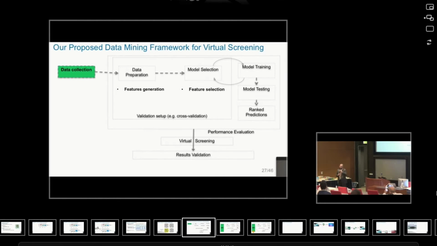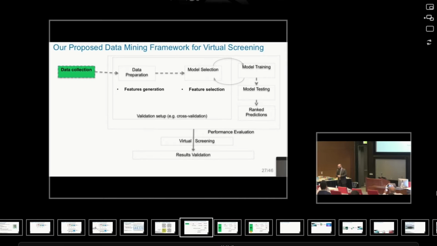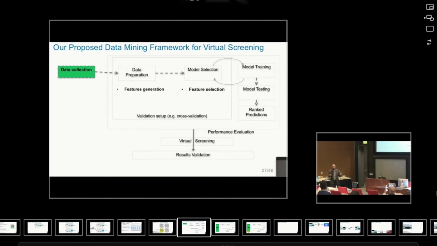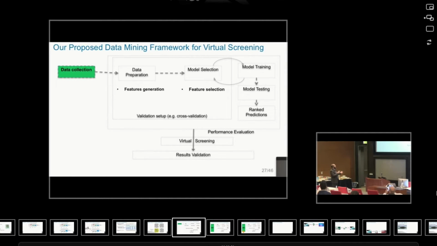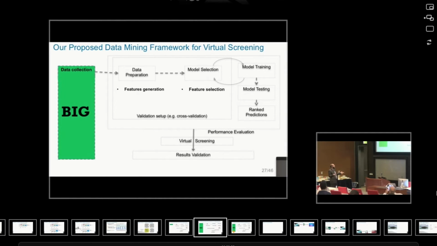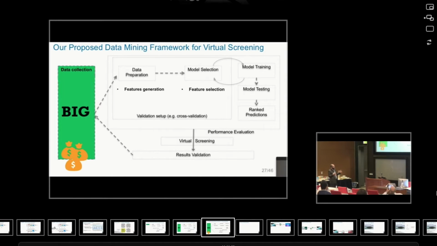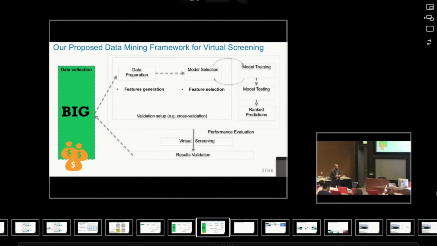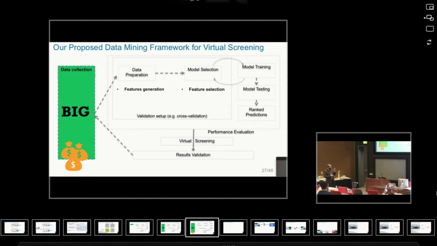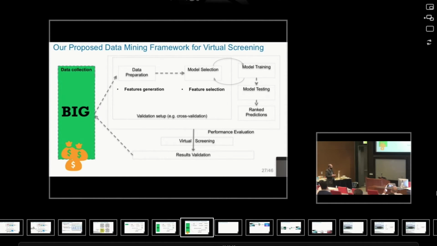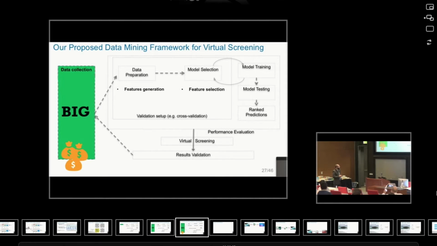Other than dealing with a few thousand compounds, maybe we can deal with hundreds of thousands of compounds or millions of interactions. So we revisited the whole framework and went back to step one and said, if we expand this, can we achieve better results in terms of saving money spent on the experiments when it comes to validation of the predictions that we do in data mining for virtual screening?